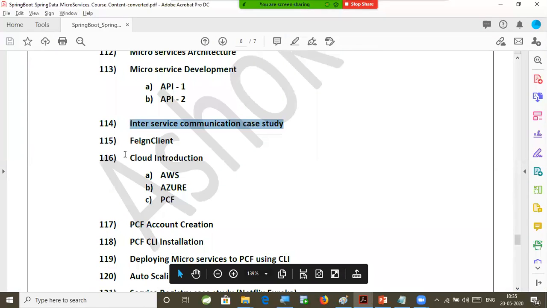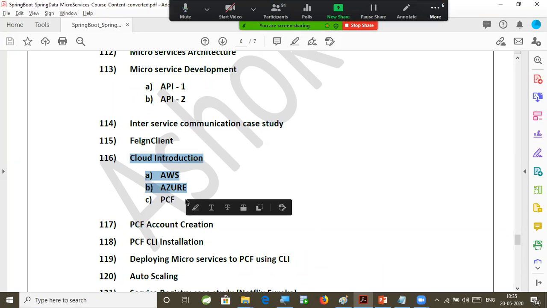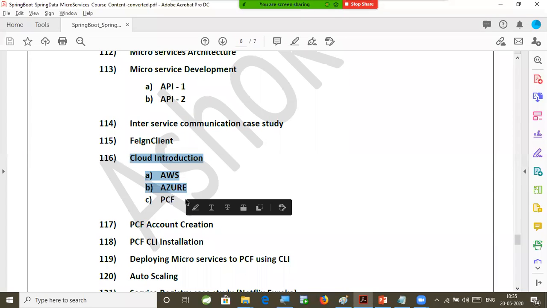After that, another important concept, that is cloud. How to use cloud. Nowadays, for a Spring Boot microservices developer, cloud knowledge is also mandatory. In every interview, they are asking how much experience you have in the cloud. What is the cloud platform that you are using as part of your project, right? So here in my project, we are using PCF. PCF provides the platform. So you just develop the code. You don't need any server. You don't need any cluster.